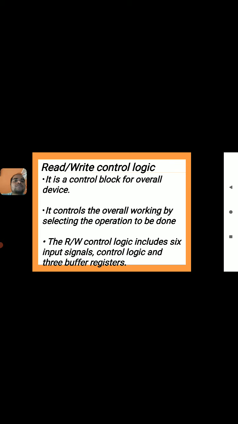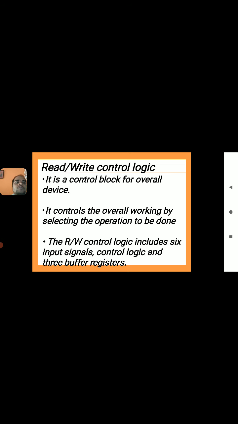Next, the read write control logic is a control block for the overall device. It controls the overall working by selecting the operation to be done, that means read or write operation, and the chip select signal for different types of operations. Here we use a signal called R/W, where R means read and W means write control signal. It includes 6 input signals, control logic, and 3 buffer registers.